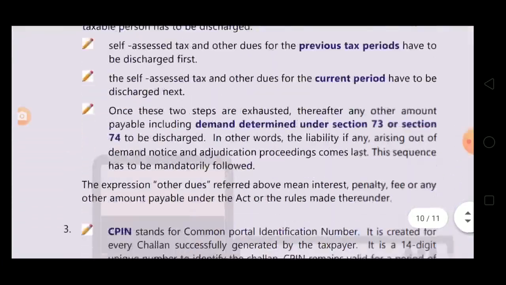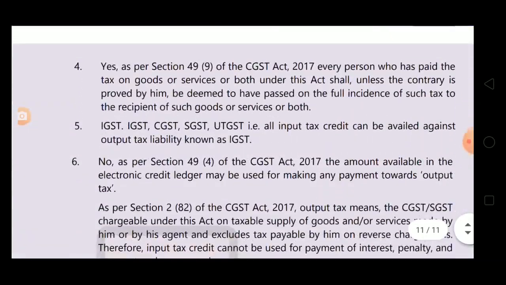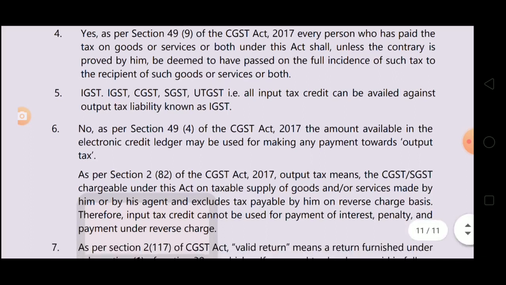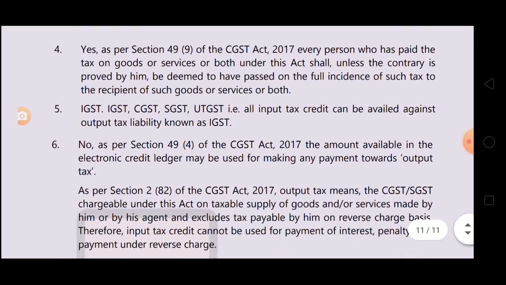See, answer number 5. IGST, CGST, SGST, UTGST, that is all input tax credit can be availed against output tax liability known as IGST. So IGST is only that output tax against which all this input tax credit can be availed.